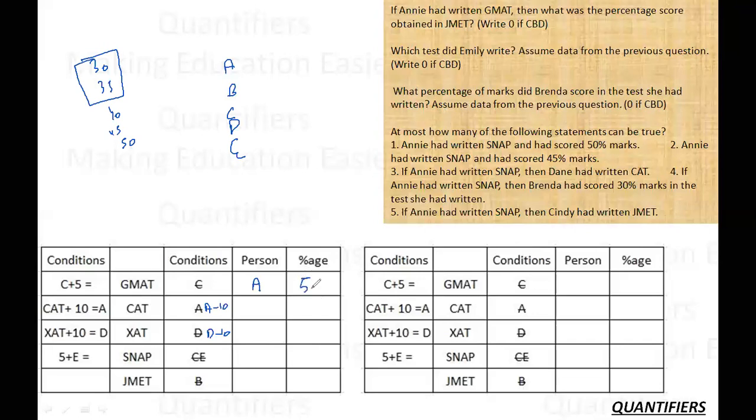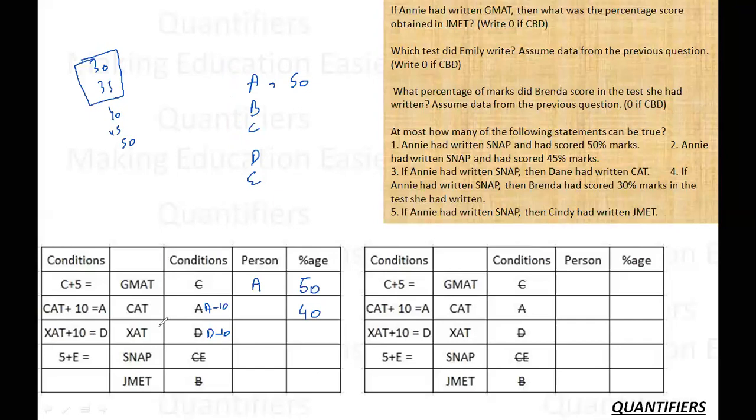I have to assume something. Let me assume 50. If I assume 50, what is getting derived directly? First I write that down. If A is 50, then A minus 10 is CAT. CAT is 40. I don't know who gave it, but CAT is 40.